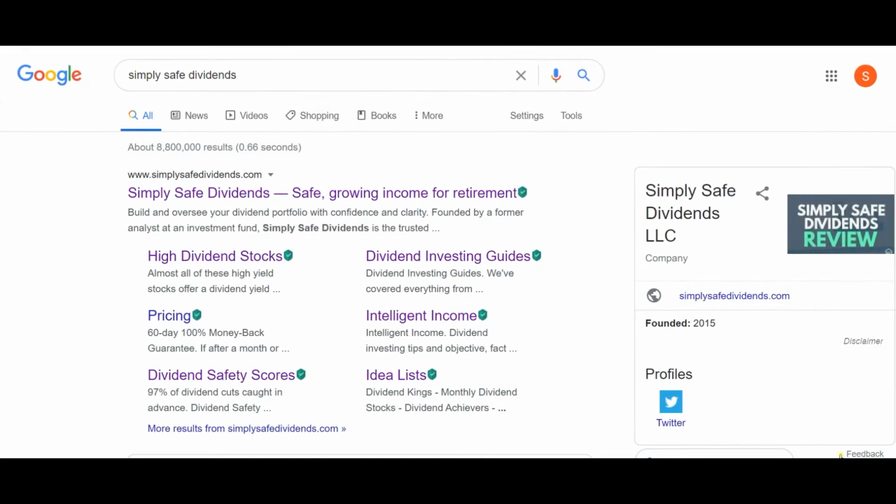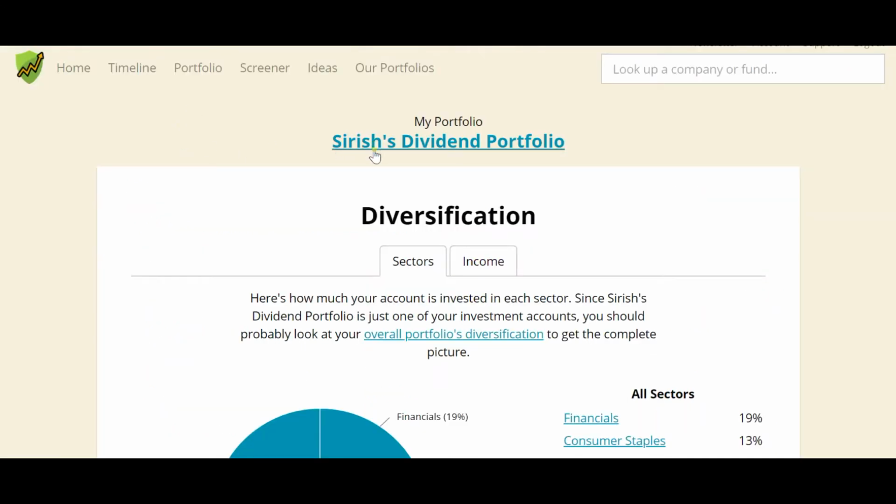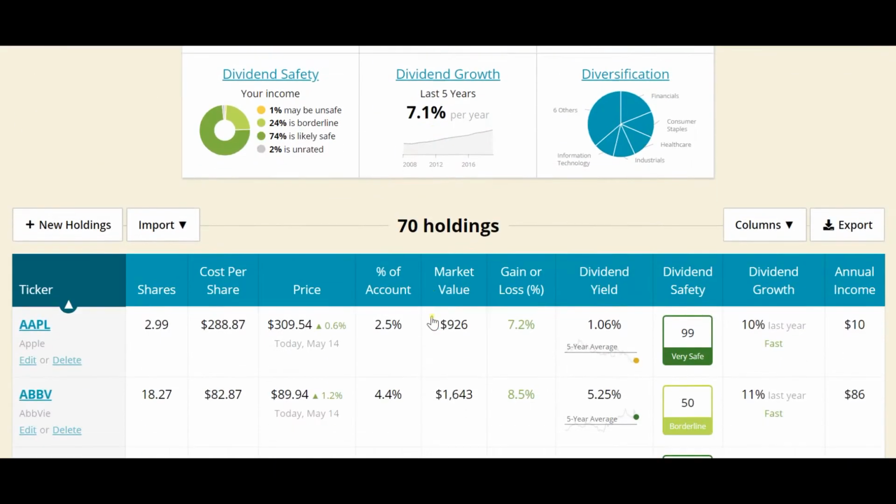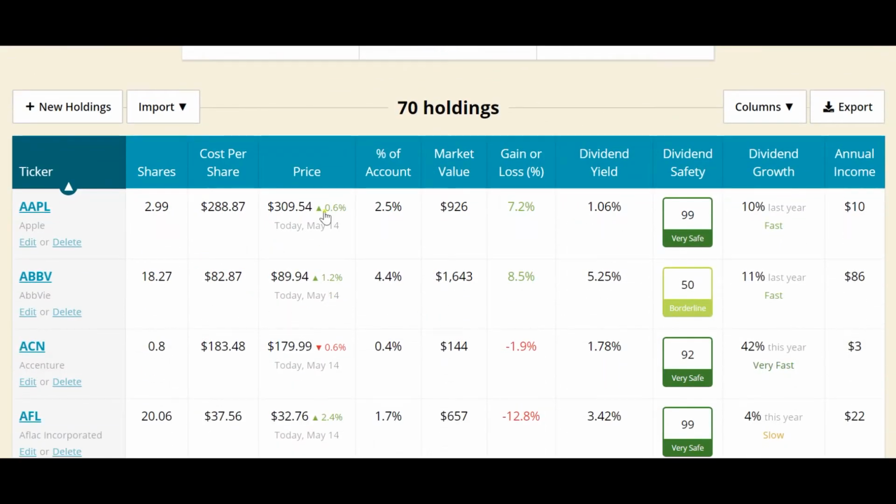For evaluation purpose, I am using a website called Simply Safe Dividends. I'll be posting a link in the description. Trust me, I am not affiliated in any way with this website. I just found it useful and it provides a free subscription up to 2 weeks with just providing an email. I registered through my email and I added all my portfolio holdings to this one.